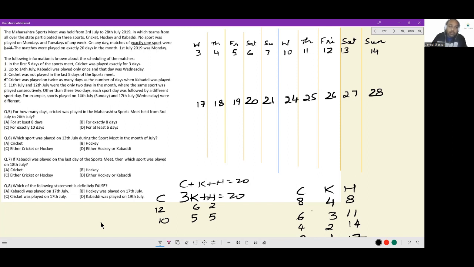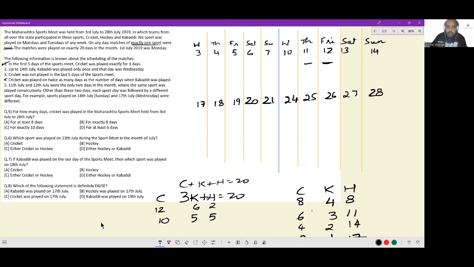Now the fifth part. 11th and 12th July were the only 2 days in the month that the same sport was played consecutively. So the two sports that are played here have to be exactly the same. Other than these 2 days, each day was followed by a different sport day. So 2 days having the same sport cannot happen one after the other. Which is wonderful information.